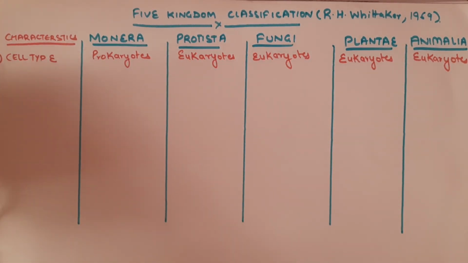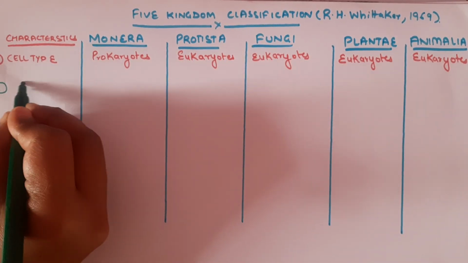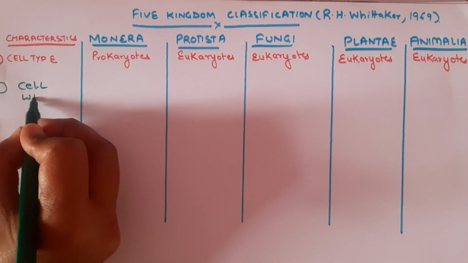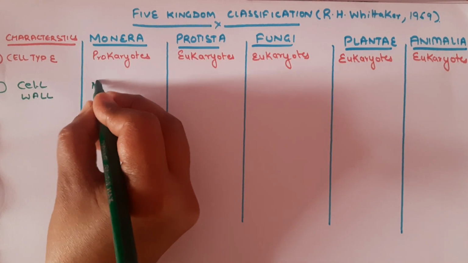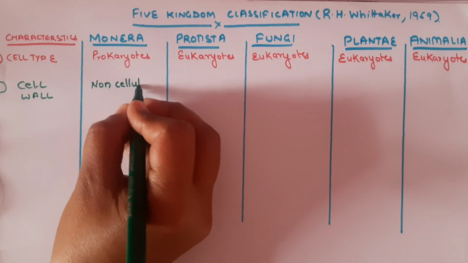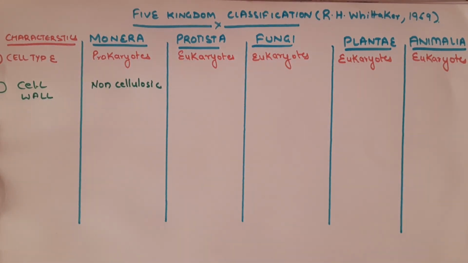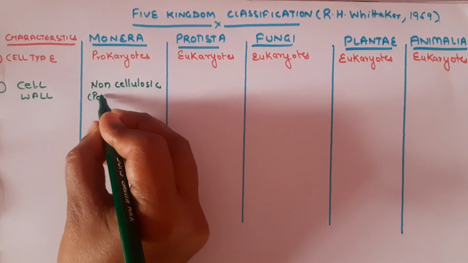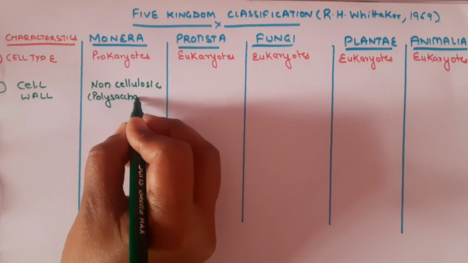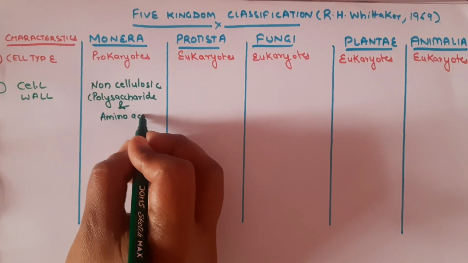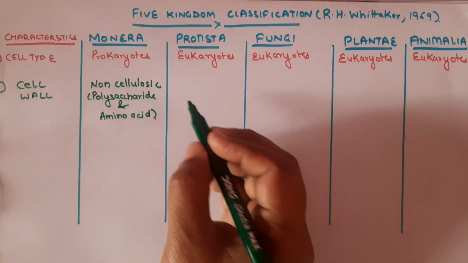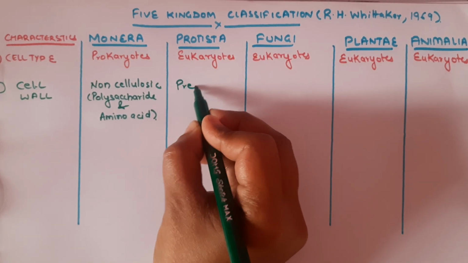The second characteristic of this classification system is based on the cell wall. In Monera, the cell wall is non-cellulosic and is made of polysaccharide and amino acids. In the Protista, the cell wall is present in some organisms.